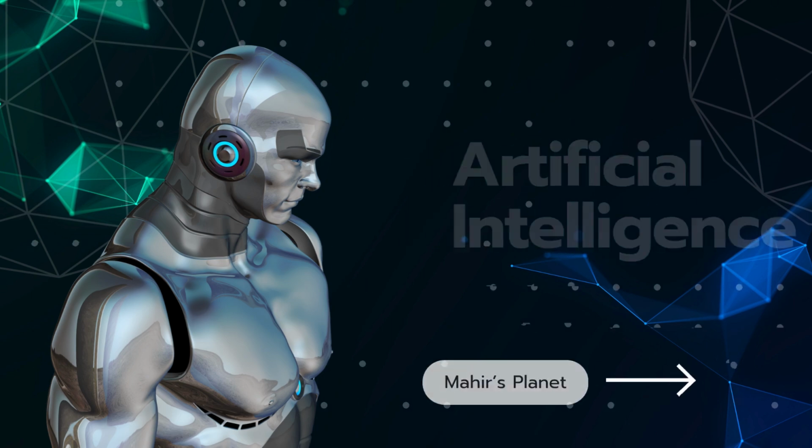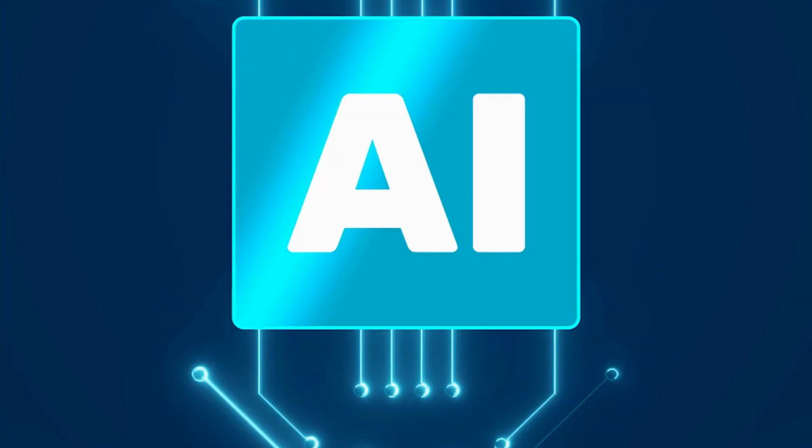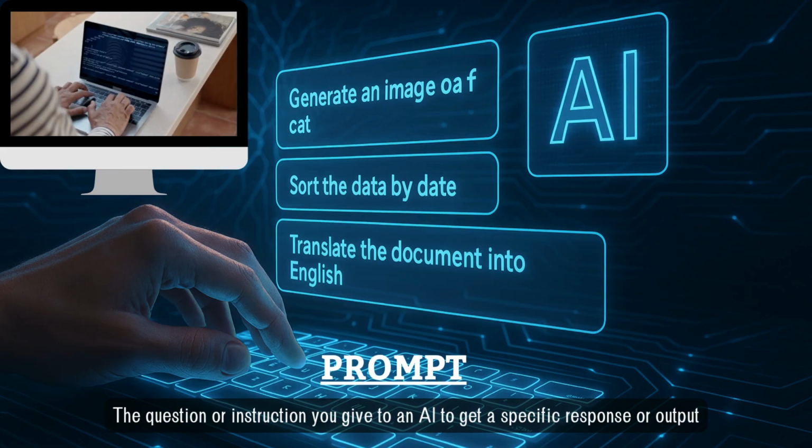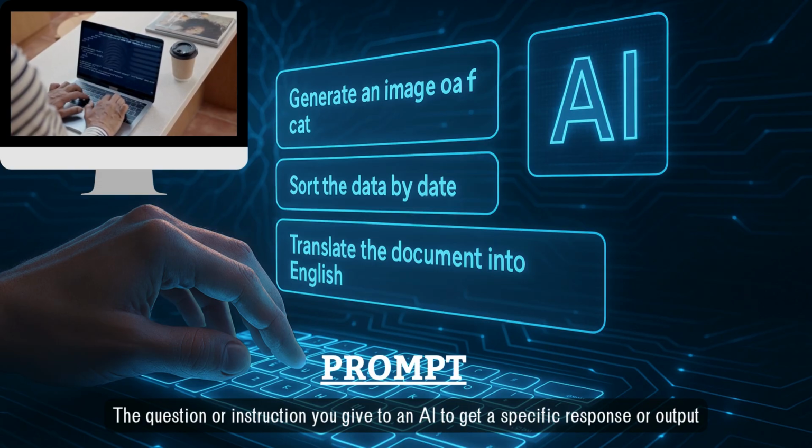We'll explore important AI terms, explained clearly and quickly. Let's dive right in. A prompt is simply the instruction or question you give an artificial intelligence to get a specific response. Think of it as asking a precise question to get a clear answer.